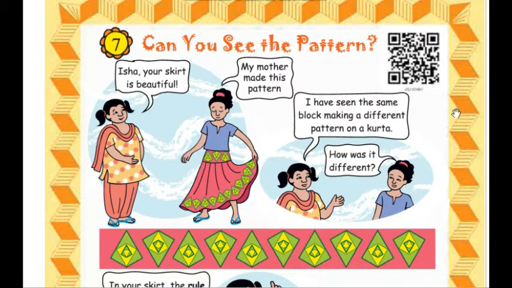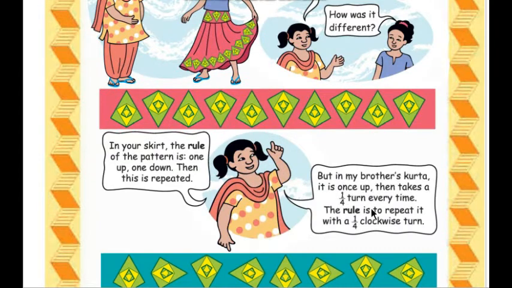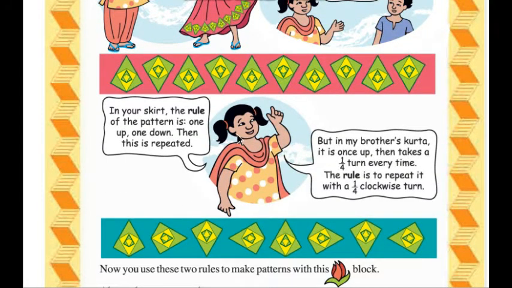This is block making. A different pattern on a kurta. So Isha asked, "How was it different?" Though it is the same block making, the pattern was different. So let us see both patterns. Now her friend replied, here is the pattern of Isha's skirt and here the pattern of the kurta. So children, observe this pattern and after that this pattern. Can you see the difference?